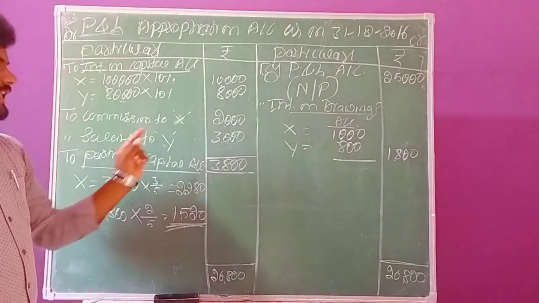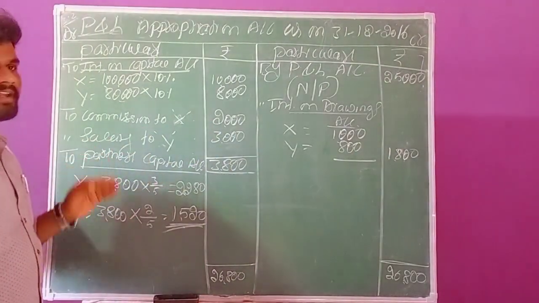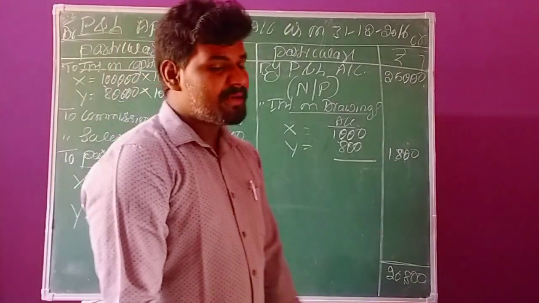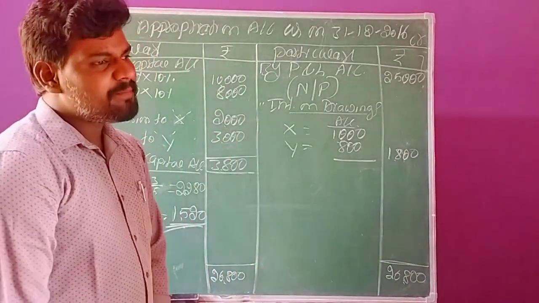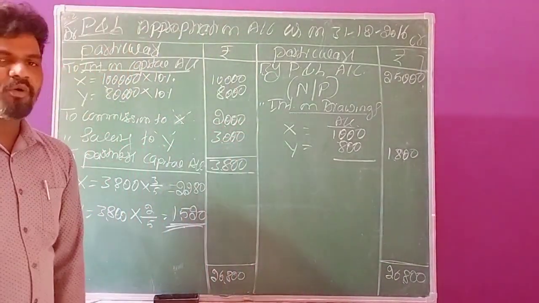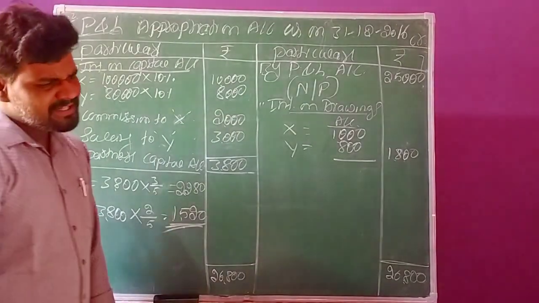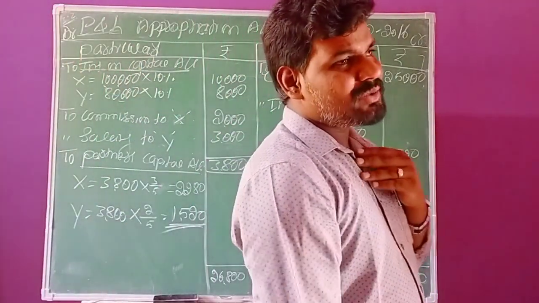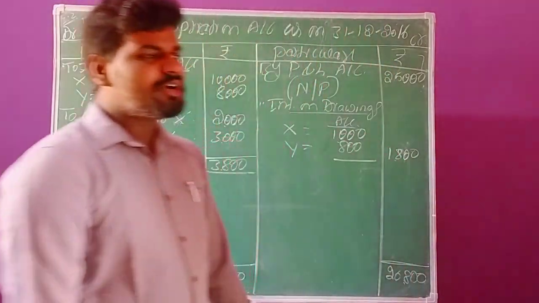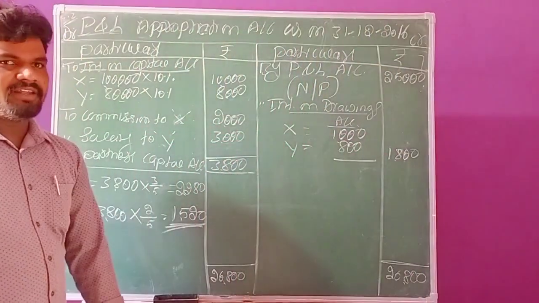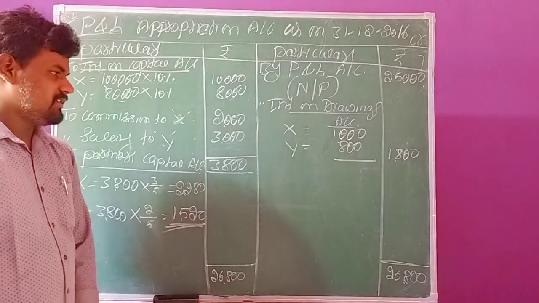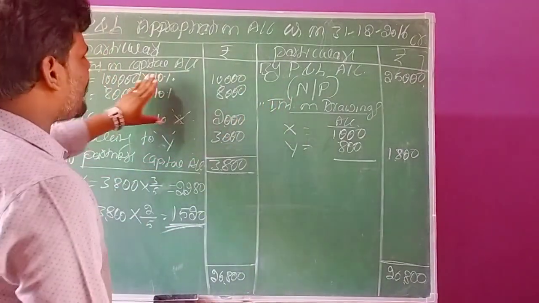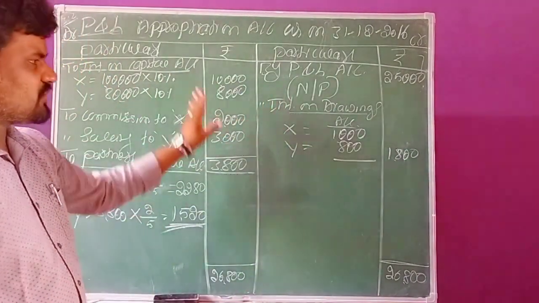And the next adjustment is related to salary to partner. The partner name is Y. Here partner Y is getting rupees 3,000 annual salary. But in this question they have not specified either monthly or annually. So in this situation we can assume this is an annual salary in the business organization. So these are the 5 adjustments related to this question.